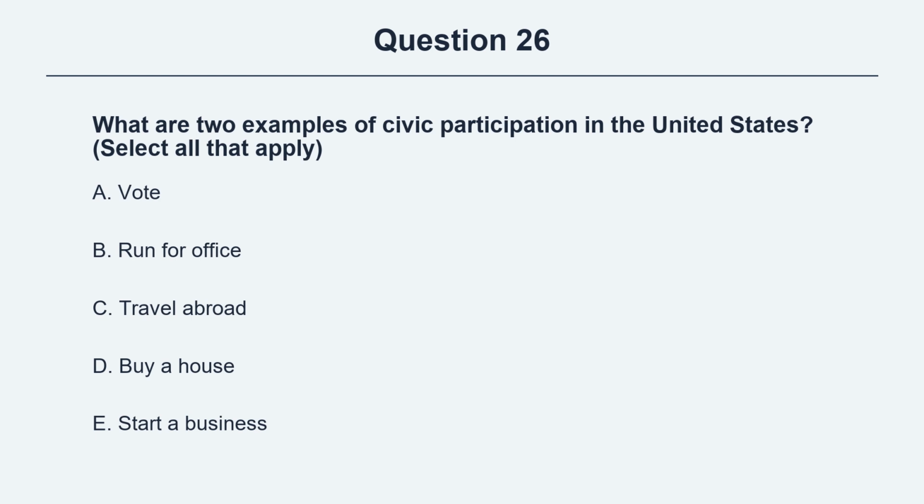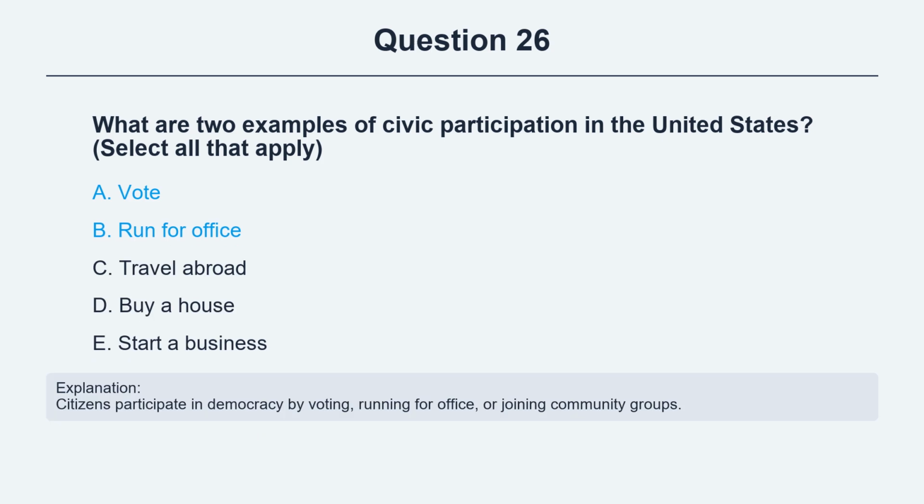Question 26. What are two examples of civic participation in the United States? Option A, vote. Option B, run for office. Option C, travel abroad. Option D, buy a house. Option E, start a business. The correct answers are options A and B. Option A, vote. Option B, run for office. Explanation. Citizens participate in democracy by voting, running for office, or joining community groups.